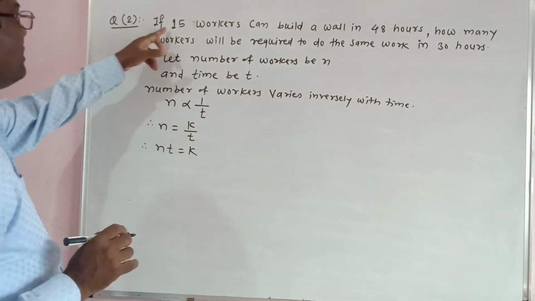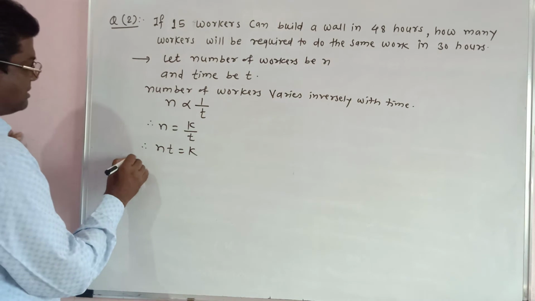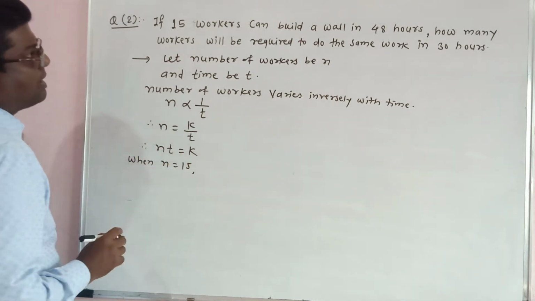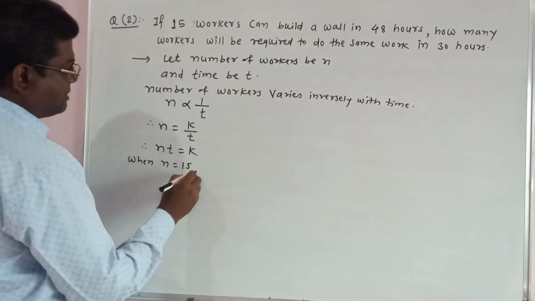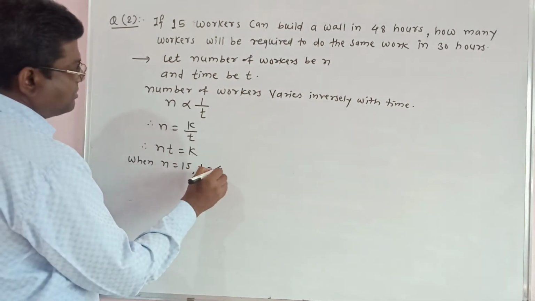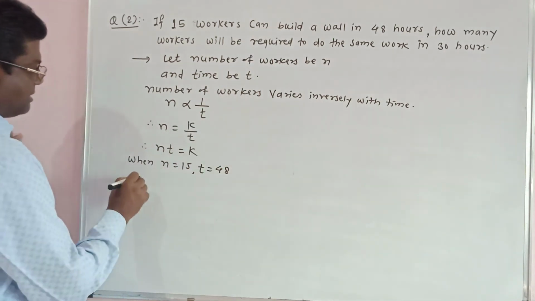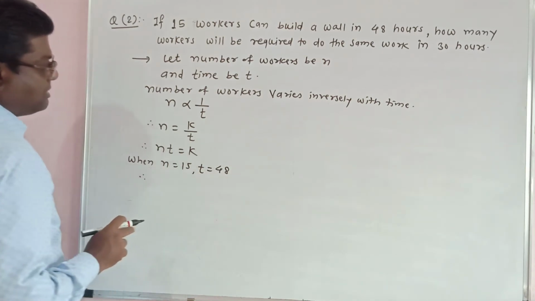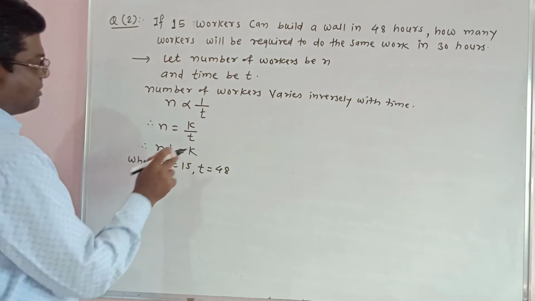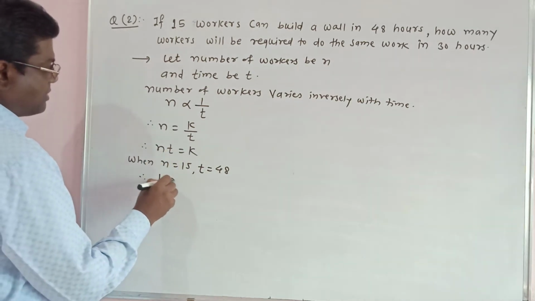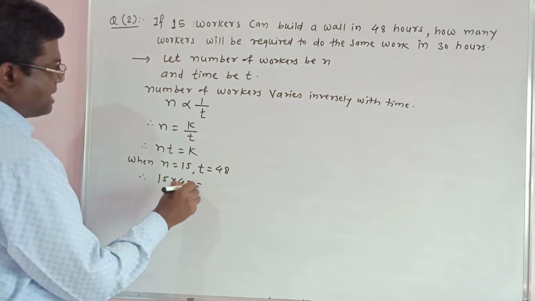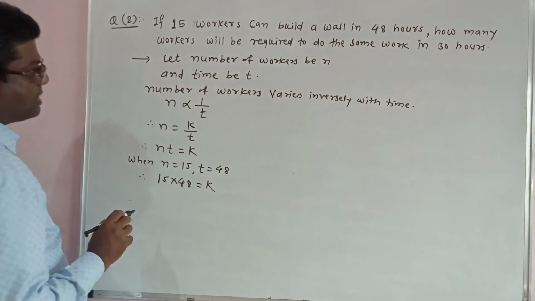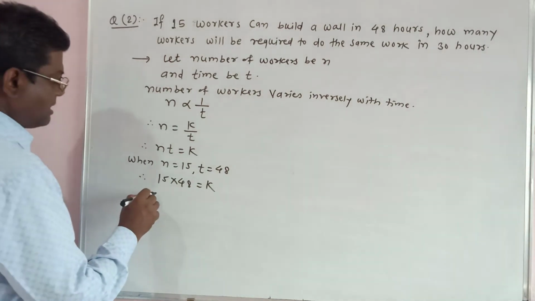Now we have given at first n is equal to 15 and the time we have given here is t is equal to 48. Therefore, put n is equal to 15 and t is equal to 48 in our equation. Therefore, 15 into 48 is equal to k. 15 into 48, it will be 720.